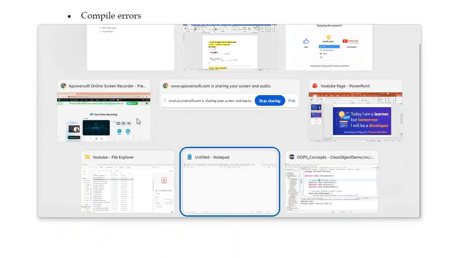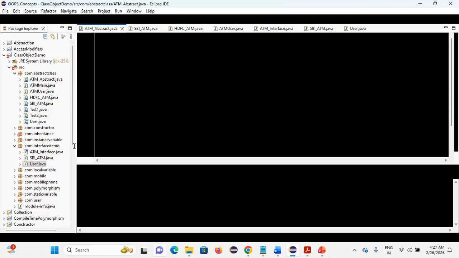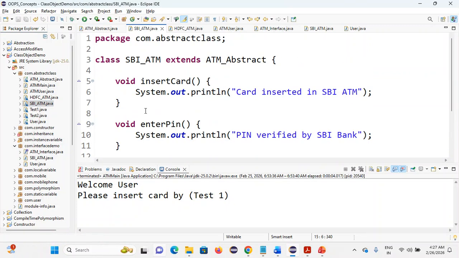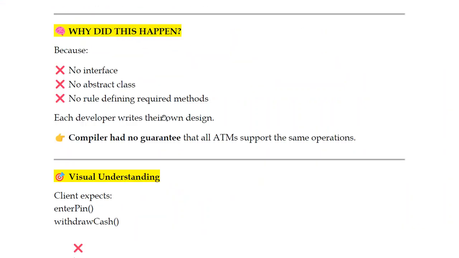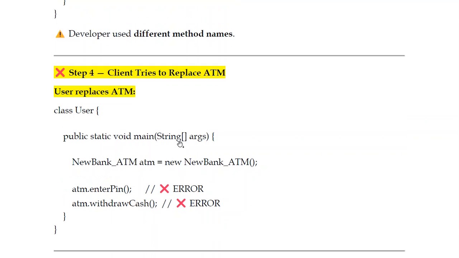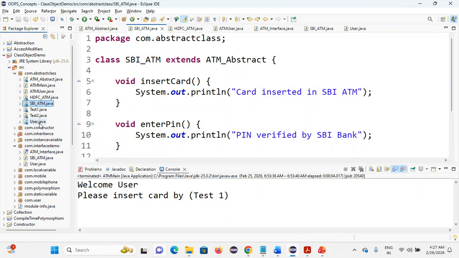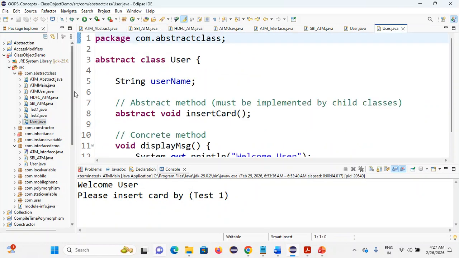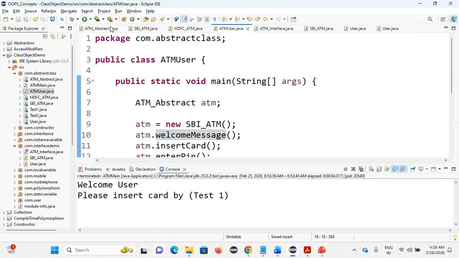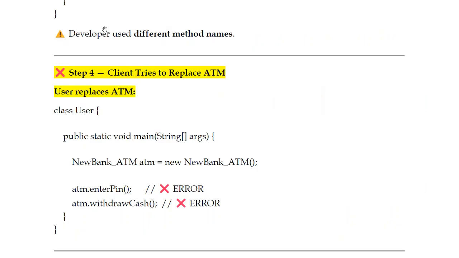Just a minute, I'll go with the code. I hope you are able to understand what problems are occurring here. So this is the biggest threat.